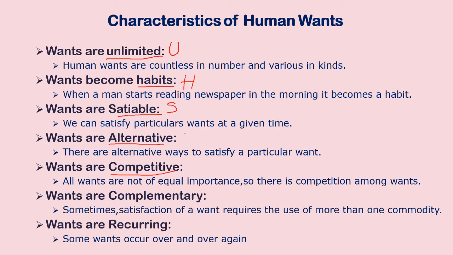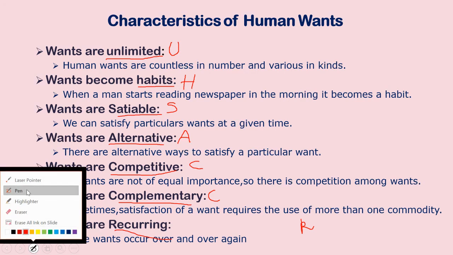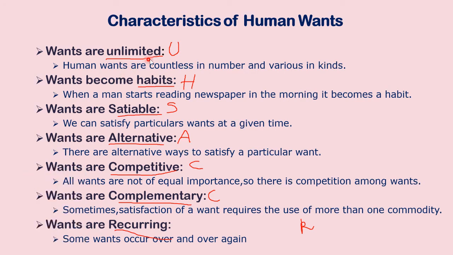So S. Here alternative. Come on, tell me here in this line. Yeah, very good. C. Here again it is C. Okay, here it will be R. So these are the important words or terms in this particular sentence. So I've taken that important word, and from that word I've taken down the first letter. The first letter in the most important word, U.